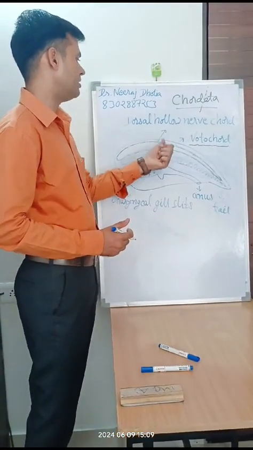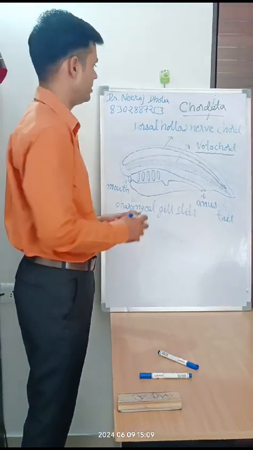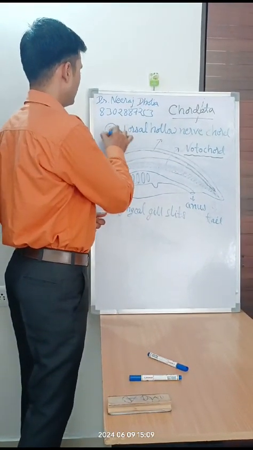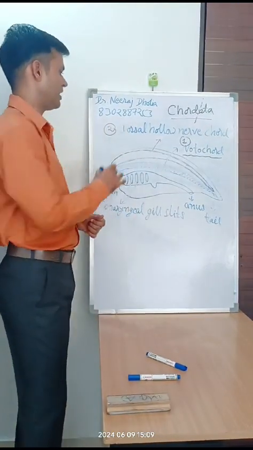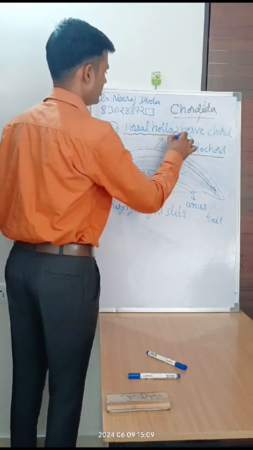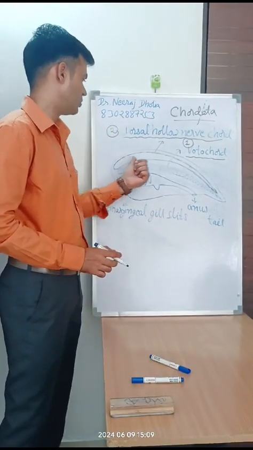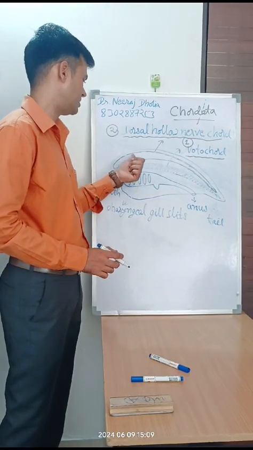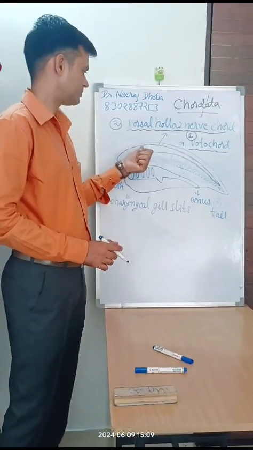The second fundamental character of chordata is the dorsal hollow nerve cord. First one is the notochord, and the second fundamental character is the dorsal hollow nerve cord. You can see in the diagram the position of the nerve cord.